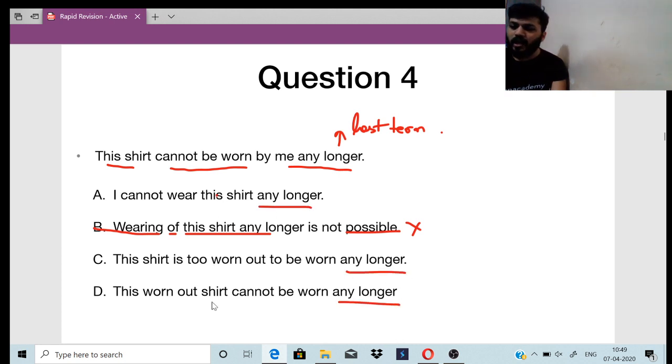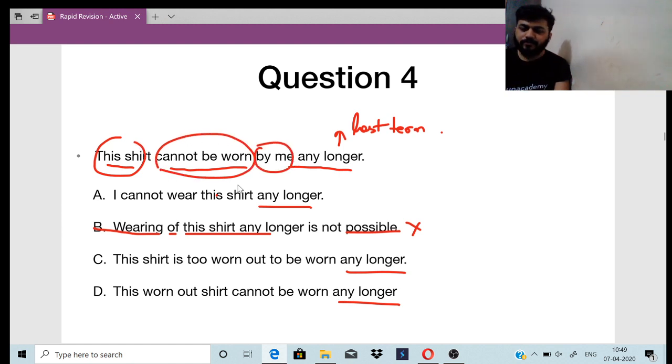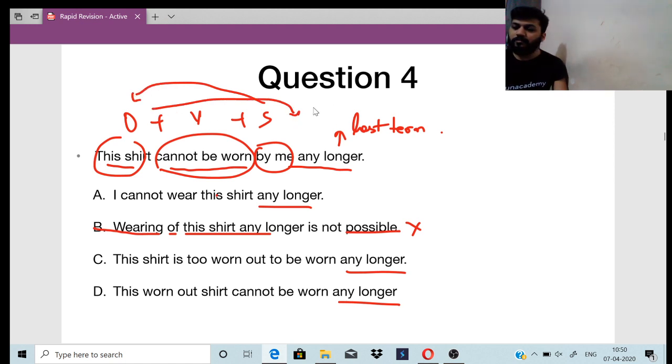So between A, C and D, you have to choose. Then what is the structure? It should be subject, verb and object, right? See this properly. This shirt cannot be worn by me. So object, verb, subject is there, right? OVS. This shirt cannot be worn by me. So it should be changed. Subject should go here, object should come back here. What will "me" be when it gets changed to the other voice? I. Me gets changed to I. I cannot.